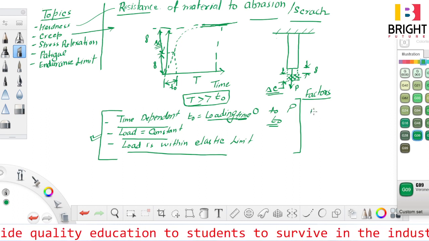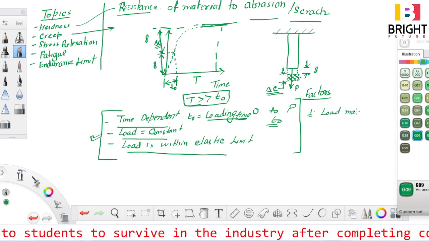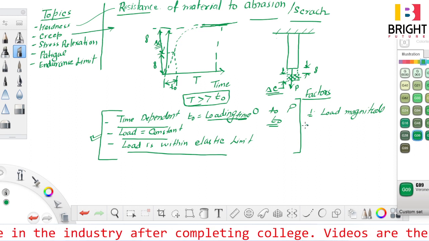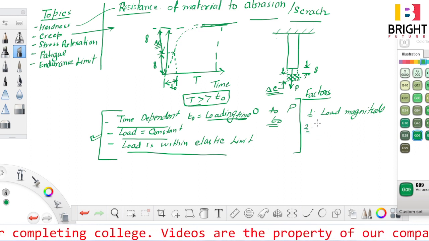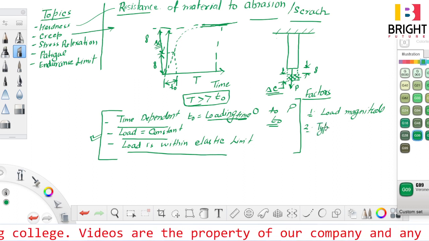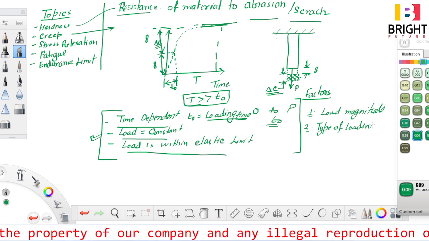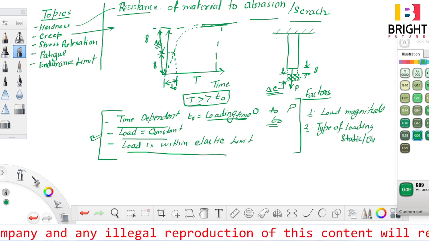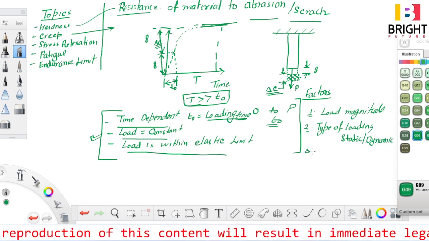Number one is load magnitude. Number two is type of loading, what kind of load it is, that is static or dynamic. We will discuss all these things also in great detail.